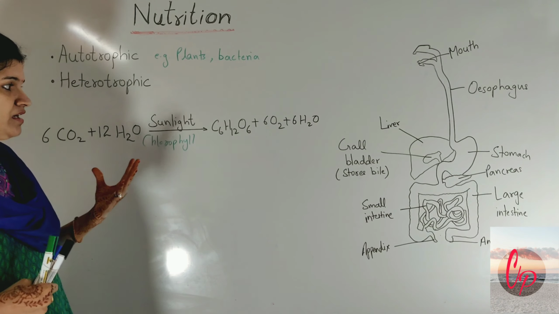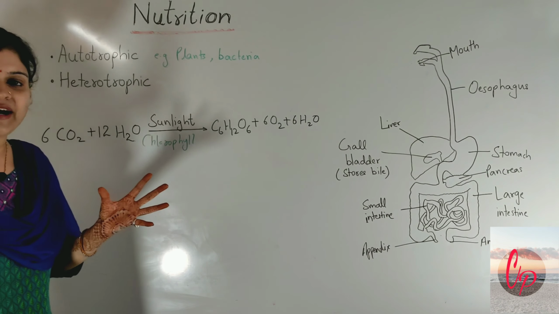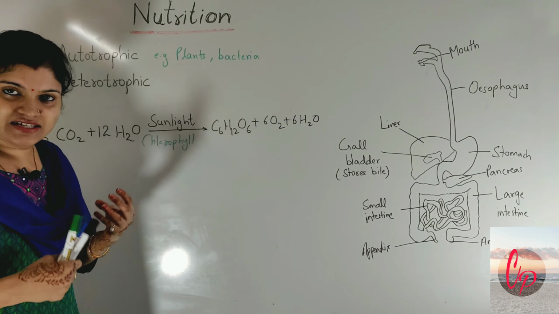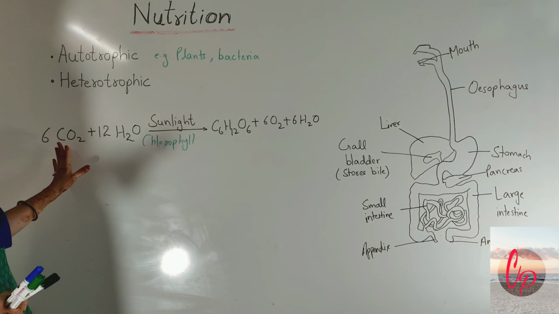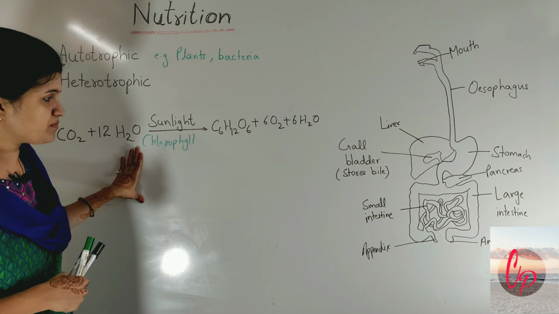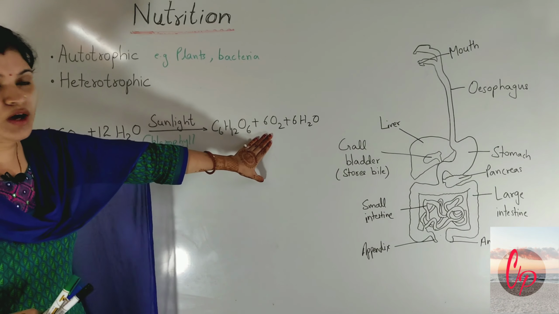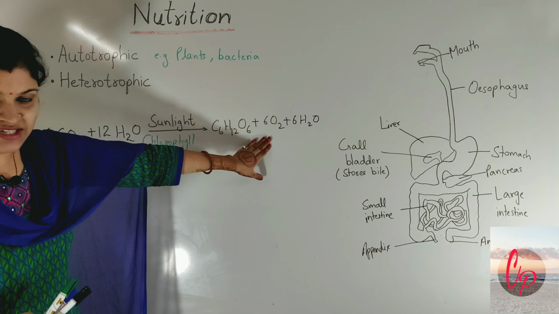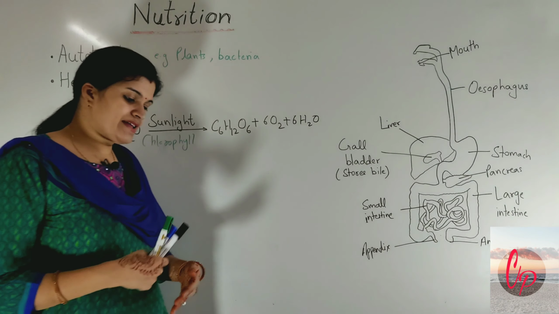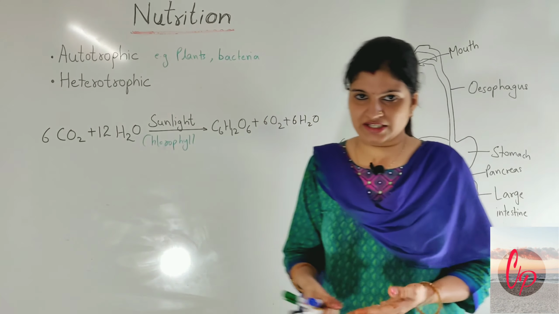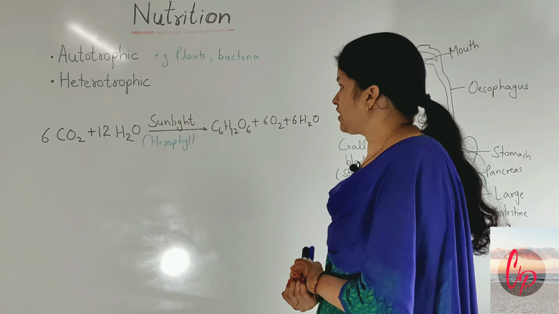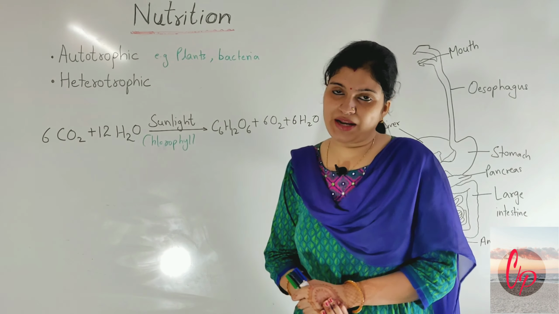The light energy present in our atmosphere is captured by the chlorophyll, and this light energy is changed into chemical energy, and the water molecule is split into hydrogen and oxygen, and oxygen is released as the outcome of the reaction. So basically this is the process of photosynthesis in plants.